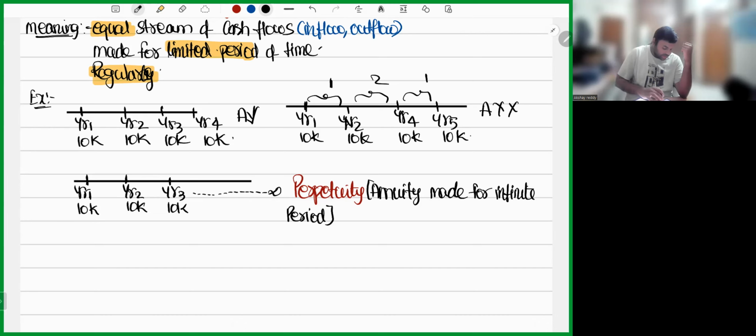If you make this annuity for a period which is beyond your thinking capacity, that is called perpetuity. So, my dear friends, coming to annuity, what is the definition? Three words should be satisfied: equal stream, limited period, regular. The time gap between two payments should remain the same. Next, if it is for an unlimited period of time, will you call it an annuity? No, you call it perpetuity. So I hope the points are clear.